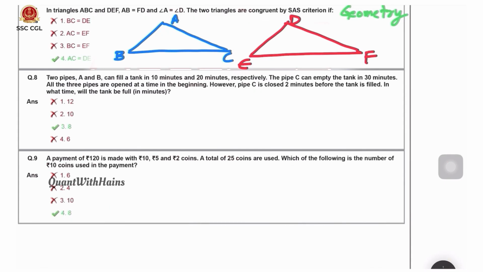Triangle ABC and DEF. Two triangles are there, and given AB equals FD, means this side AB and the other triangle's side FD are equal. Angle A equals angle D. The two triangles are congruent by SAS, side angle side. This side is equal, this angle is equal. That means AC should equal DE. In between the angle, two sides should be equal. That is AC equals DE, that is option 4.